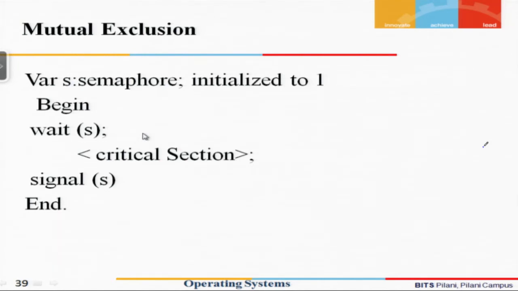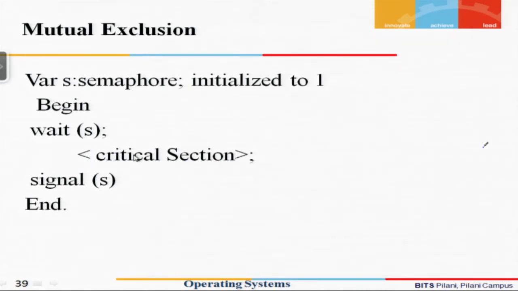Now, let us analyze this particular process. Let us see how mutual exclusion is actually achieved here. The wait operation, when wait S executes, will decrement the value of S. Let us assume that process P0 comes and executes wait S. Now the value of S, after this instruction, has become equal to 0, and since the value of S is non-negative, it is allowed to enter into the critical section.